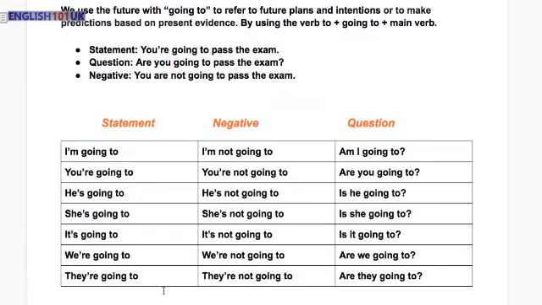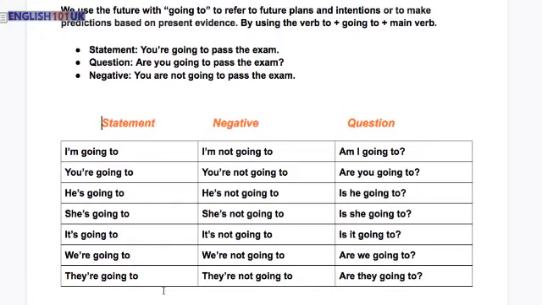Finally, in a question, it says, am I going to do something? Are you going to? Is he going to? Is she going to? Is it going to? Are we going to? And eventually, are they going to?